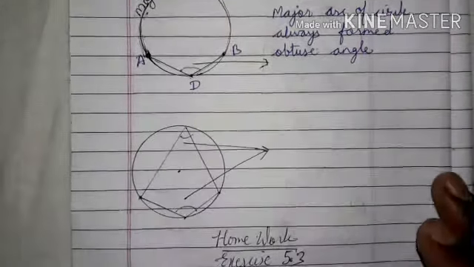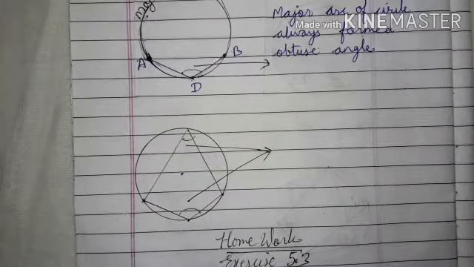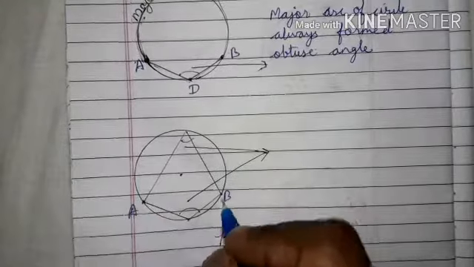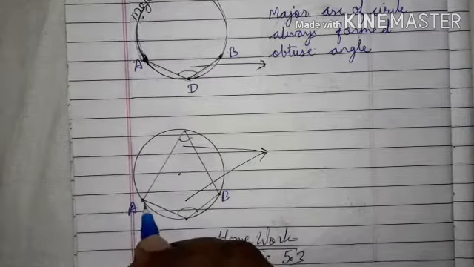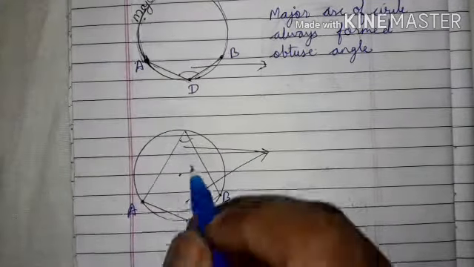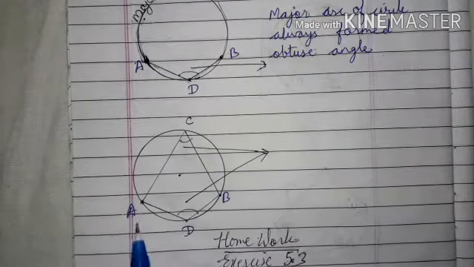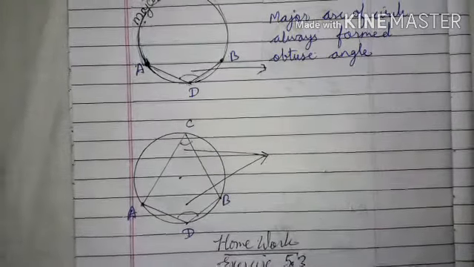Now here AB is an arc and angle C and angle D are formed by the arc AB.